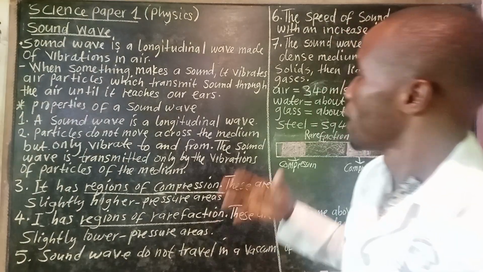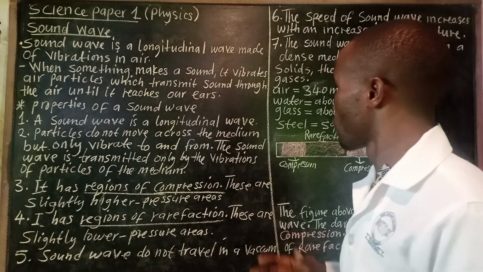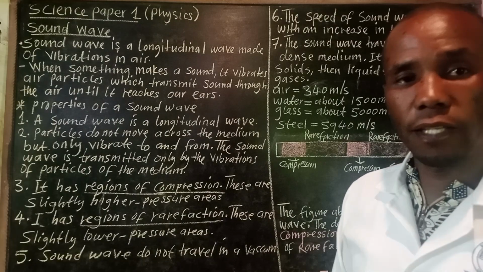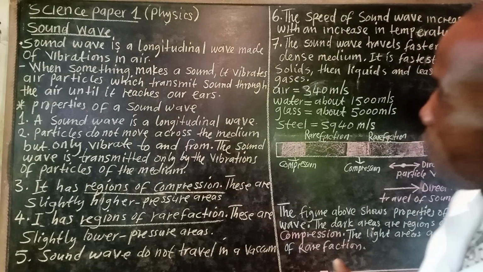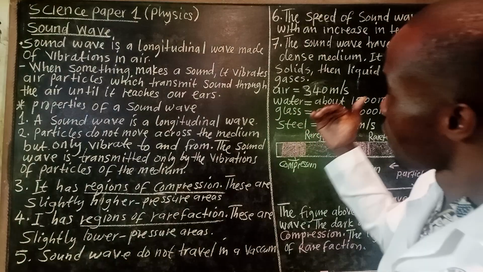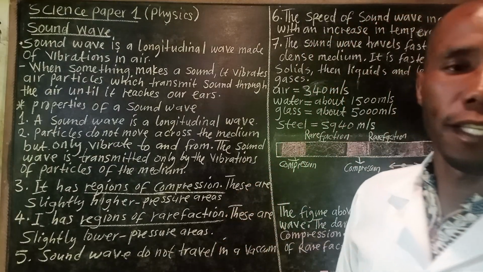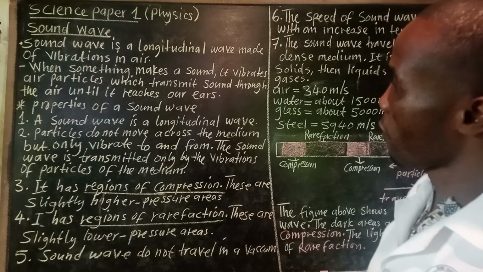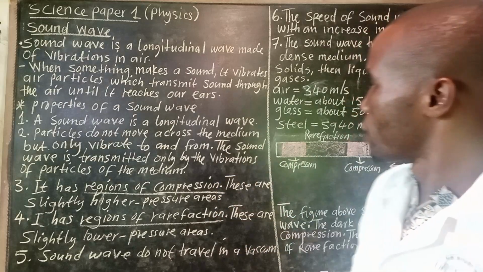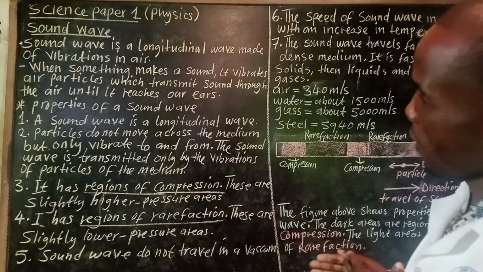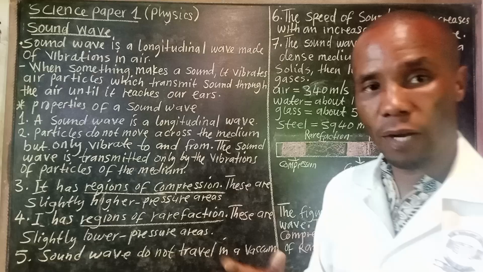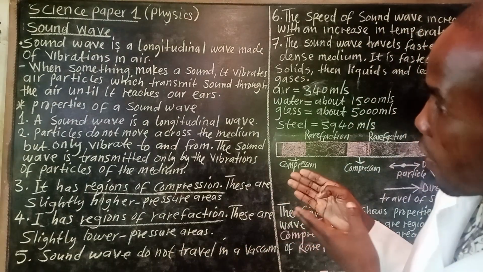One, a sound wave is a longitudinal wave. That is the first property of sound wave. In case a question may come to say, can you mention the properties of sound wave? Longitudinal wave is one of the properties of sound wave. Then two, particles do not move across the media, but only vibrate to and fro. So that is what usually happens in sound wave.